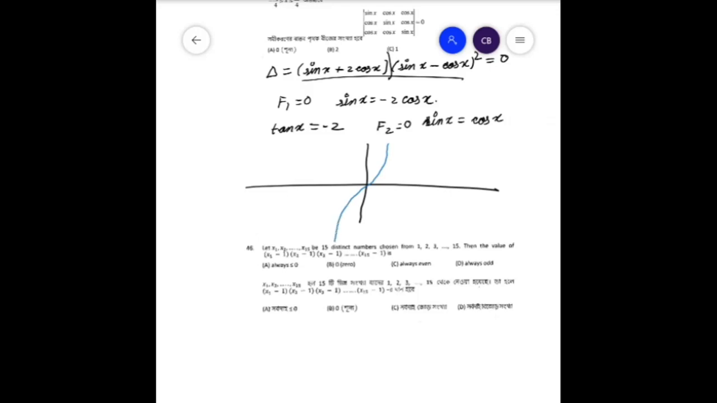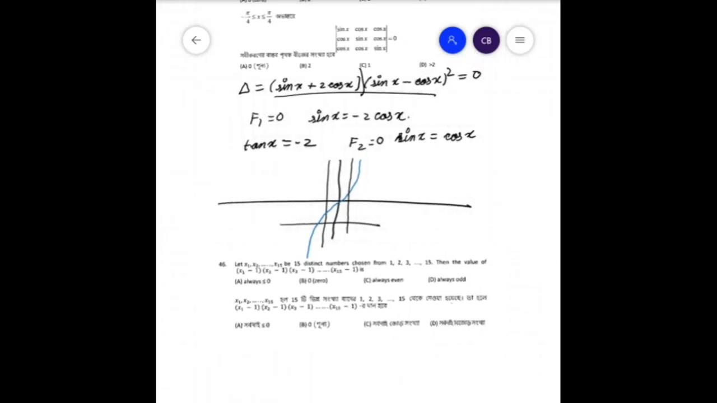Now be careful, this only says within the interval minus pi by 4 to plus pi by 4. So we know that interval will be right about here, up till here, where tan x is equal to 1. Now here tan x is equal to minus 2 comes around here, but tan x is equal to 1 is also a solution, which comes out from here, which is tan x equal to 1 by cross multiplication. Now tan x is equal to 1 is here.